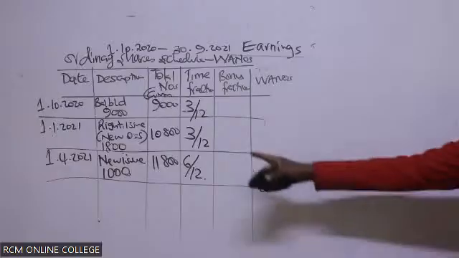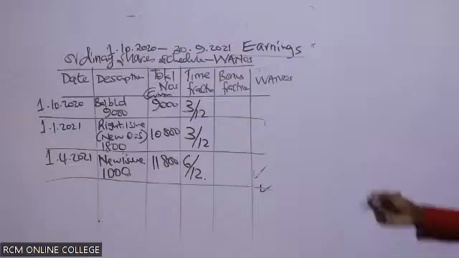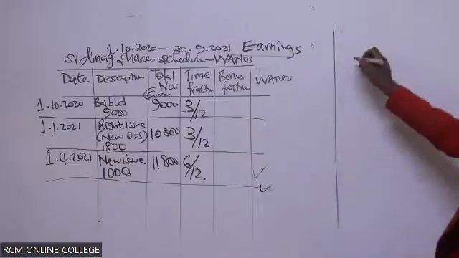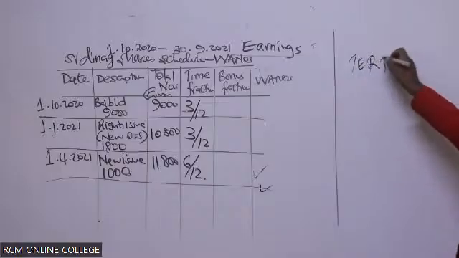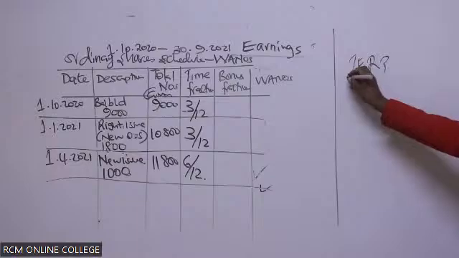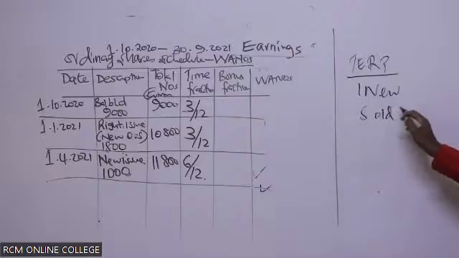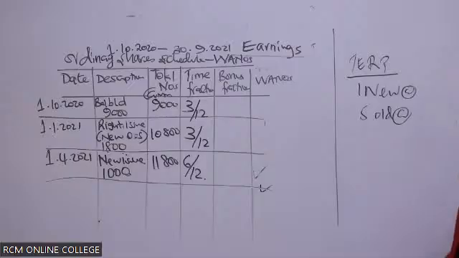Great. Now, who can advise me, ladies and gentlemen? Because of the rights issue, we need what we call the theoretical ex-rights price. Because there is a rights issue, I need the theoretical ex-rights price, and to get it is very easy. They have told us in this case it is 1 new for 5 old. So the only thing I need now are the prices. So this 1 new is going for how much?